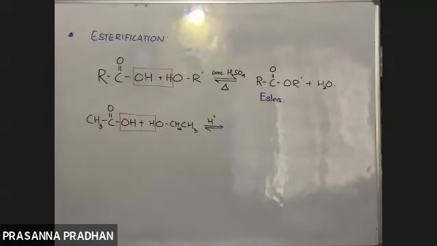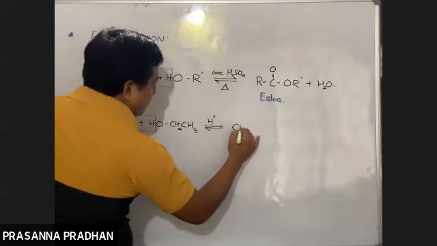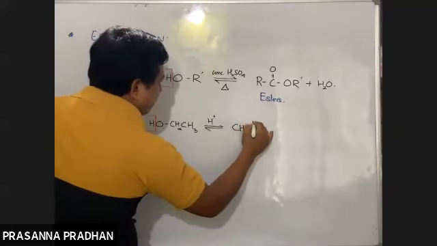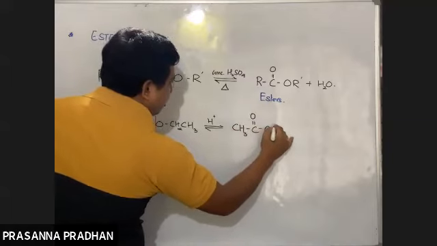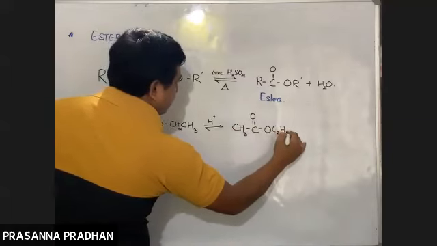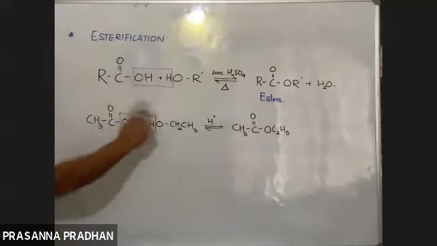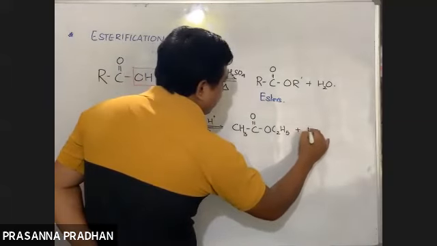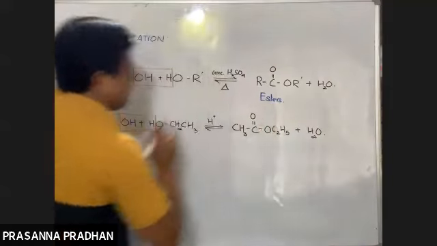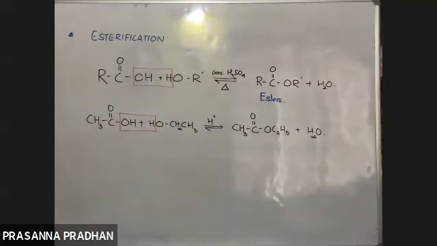So what do we get here? What is the formula? CH3COOC2H5 plus water. So this is the ester. Fine. We know, how are esters named according to IUPAC nomenclature?